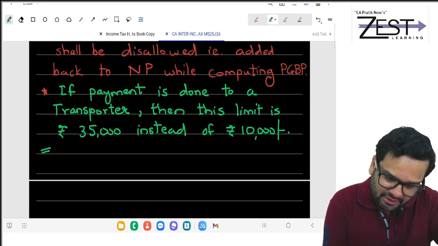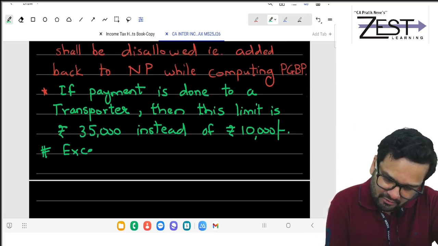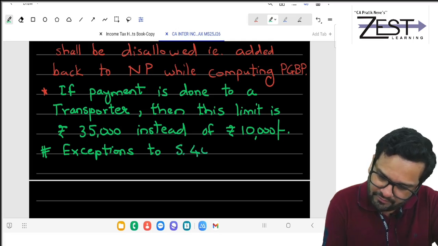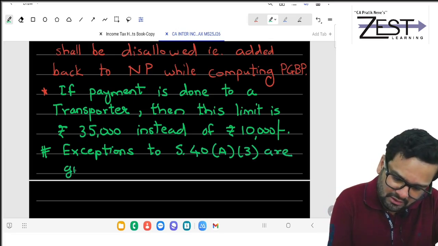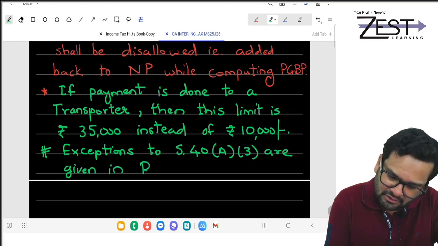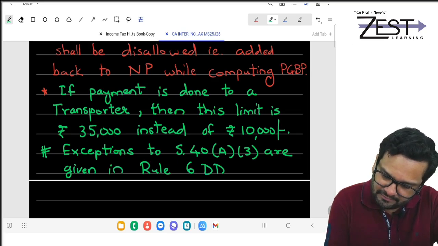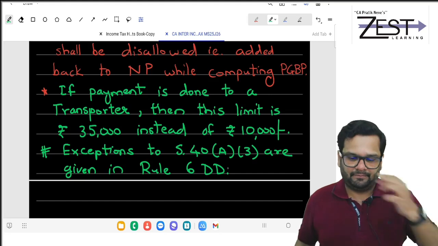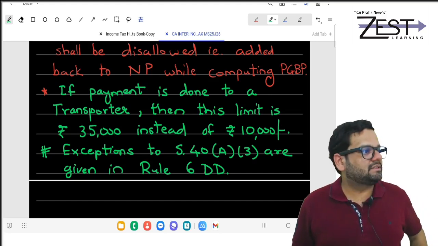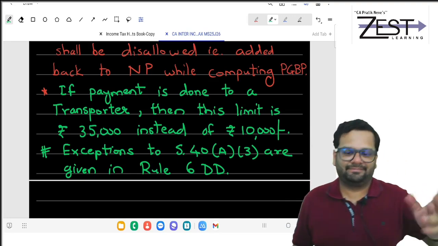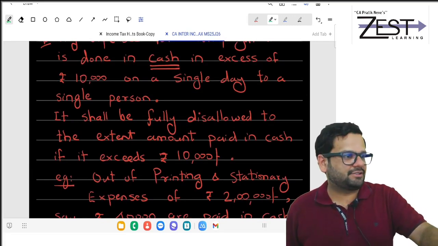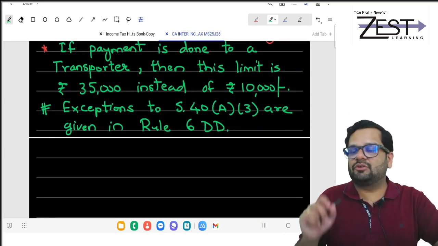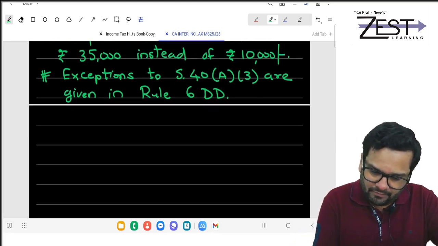Then exceptions to this, we will see afterwards. Exceptions to section 40A(3) are given in rule 6DD. That means some amount can be allowed if paid in cash. So this is your 40A(3). Now go to next.